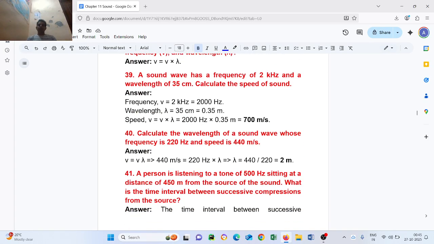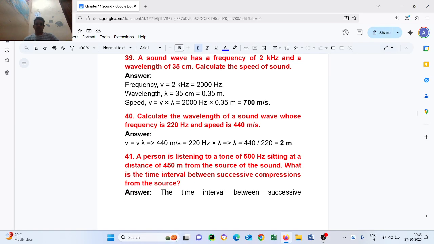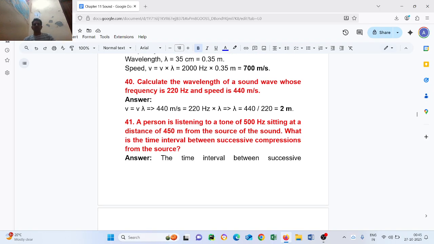Question number 40. Calculate the wavelength of sound wave whose frequency is 220 hertz and speed is 440 meter per second. Answer: v equal to nu lambda, 440 meter per second equal to 220 hertz multiplied by lambda, so lambda equal to 440 upon 220 equal to 2 meter.